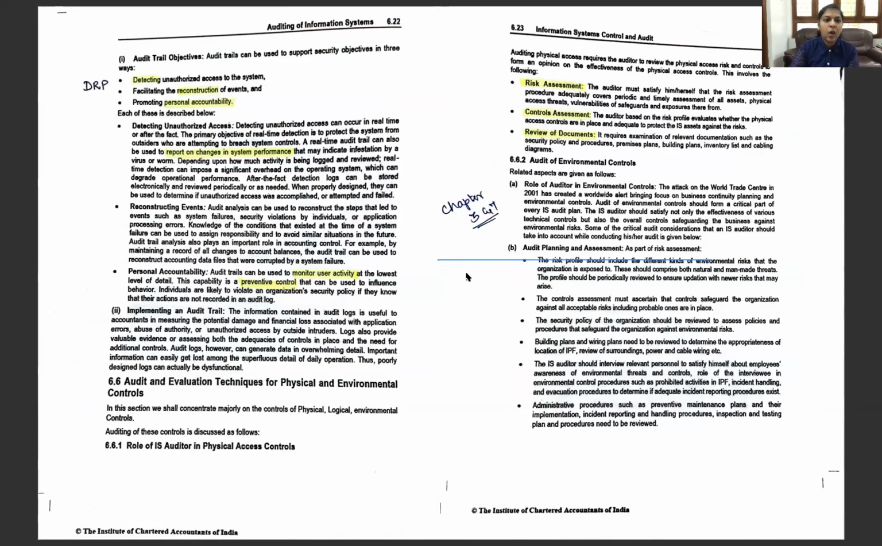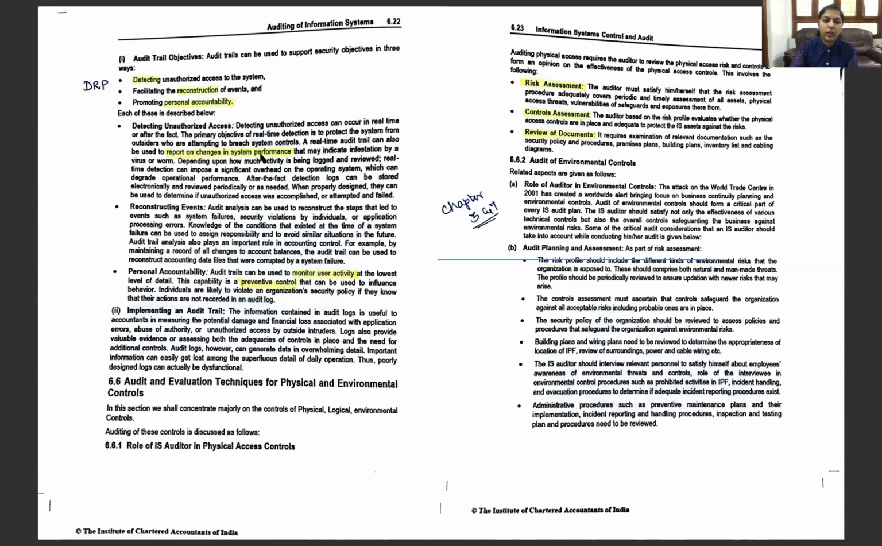Next is, what are the objectives of this audit trail? For the objectives of audit trail, the mnemonic which we use is DRP. What is DRP? Detecting unauthorized access, facilitating reconstruction of events, and promoting personal accountability.